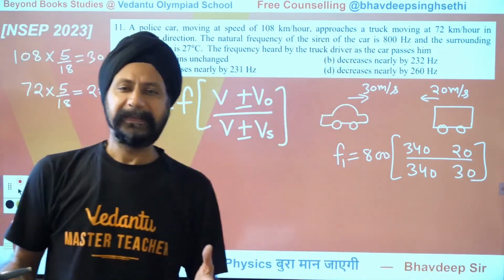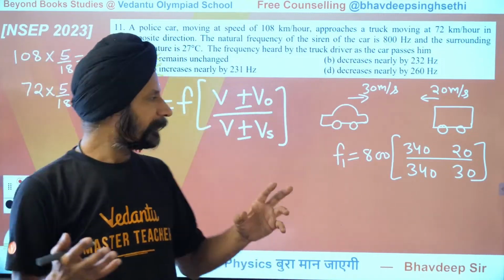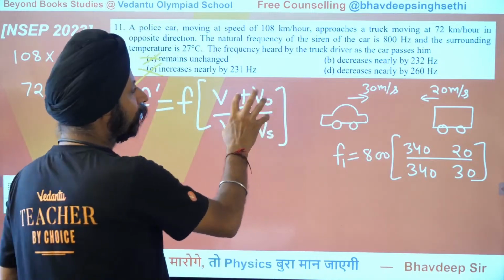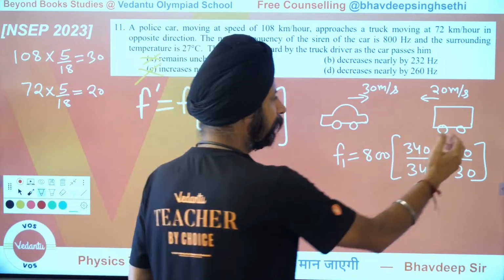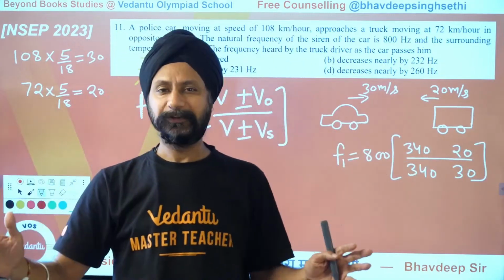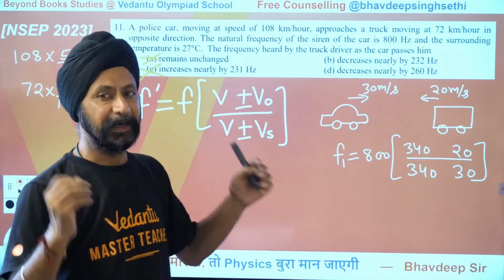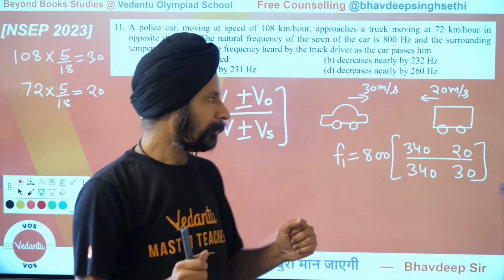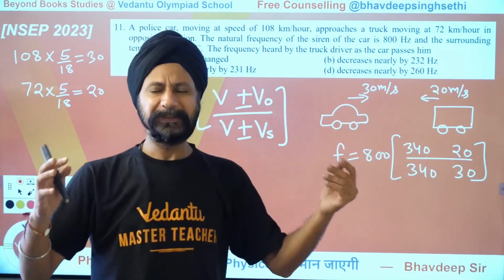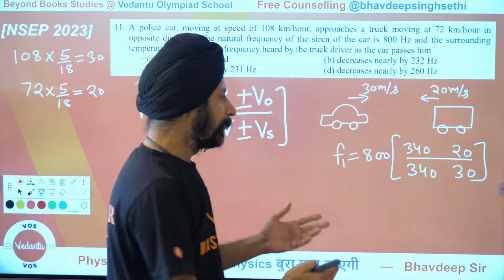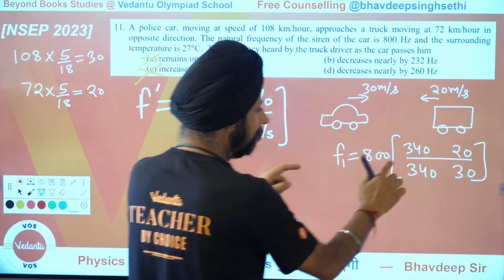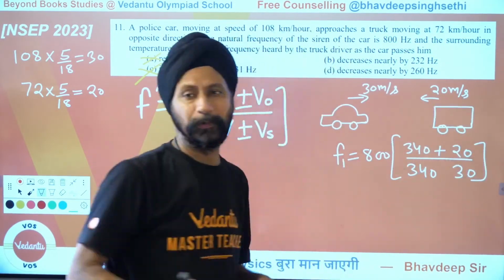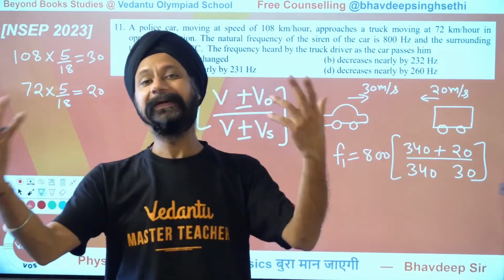So how do you decide plus and minus? Plus and minus are based on what that object is trying to do. So what is the action of the observer? The observer is trying to come closer. It's all about what it is trying, we don't know the end result, but what is the effort? The effort of the observer is to come closer to the source. It's trying to increase the frequency. So in order to increase the frequency, the observer's velocity has to be added, because the observer is trying to come closer.